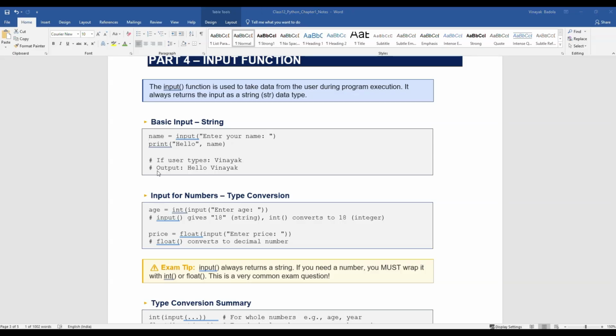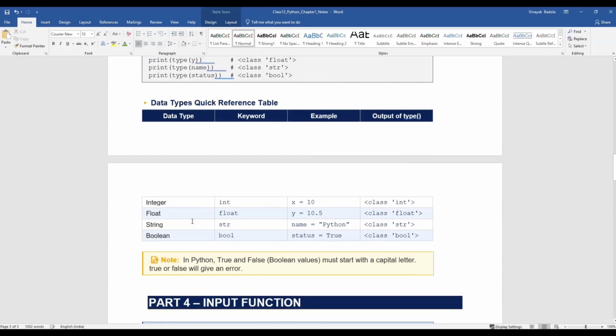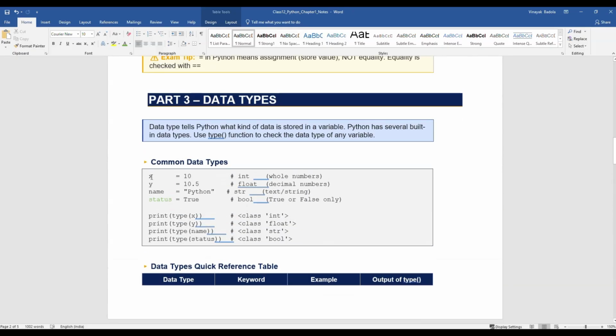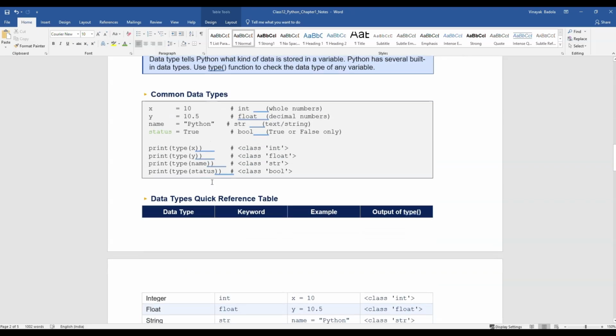So then we use the input function. What the input function actually does is, first we write name equals to input, then enter your name. In the last thing we were just randomly putting the data and the data was coming in the output section.